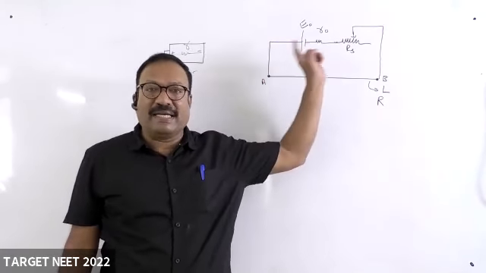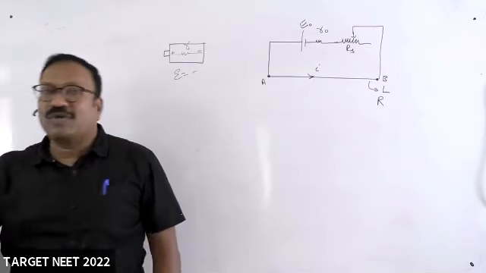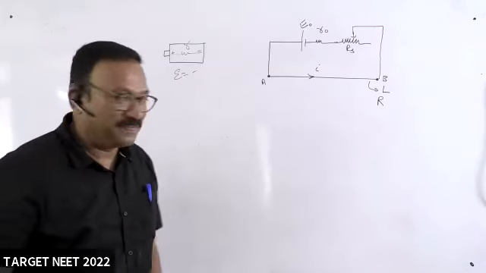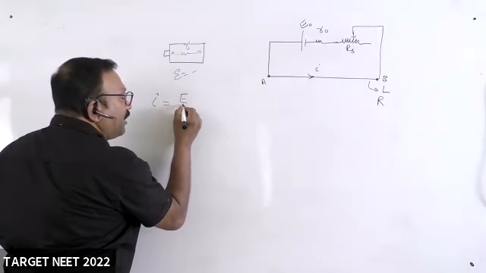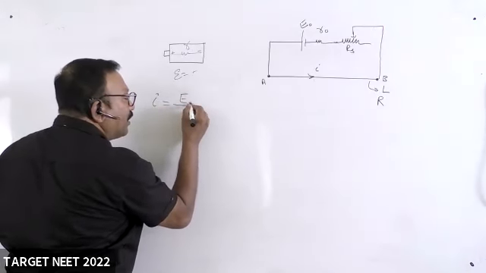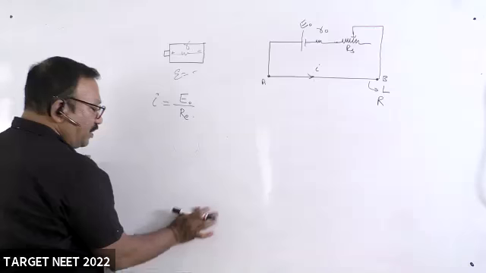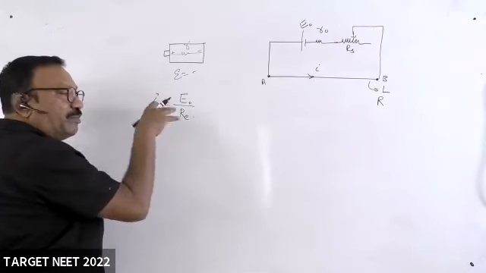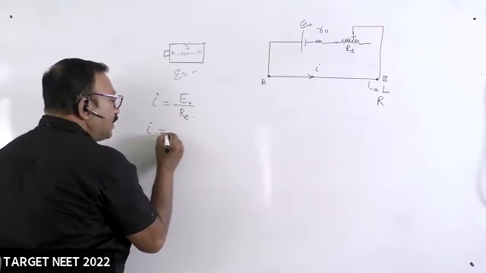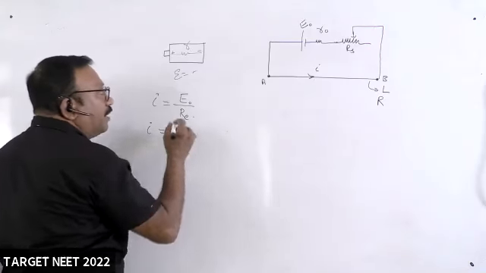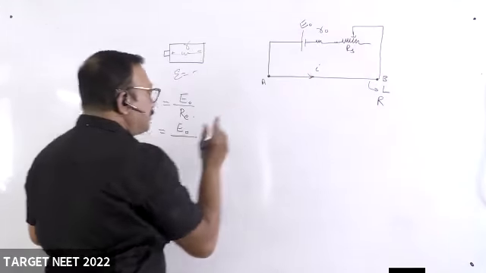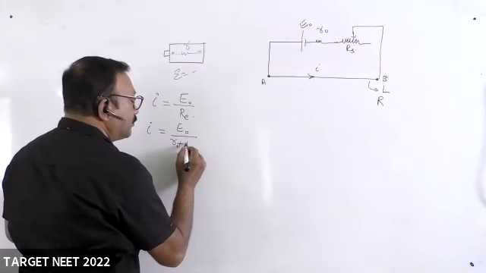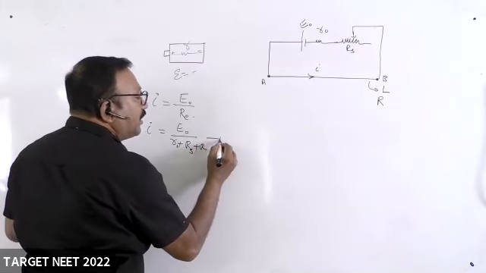What is the current in the circuit now? Come on. Yesterday I told how to apply Ohm's law for a circuit. So I is equal to effective EMF by effective resistance. V is equal to IR, or I is equal to V by R, anything you take. EMF is E naught only. Resistance means total resistance, I have to take R naught, RS and R, this wire also. This is one equation I got.